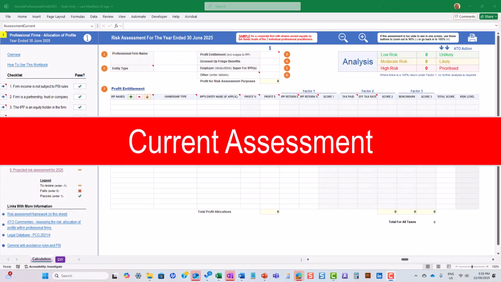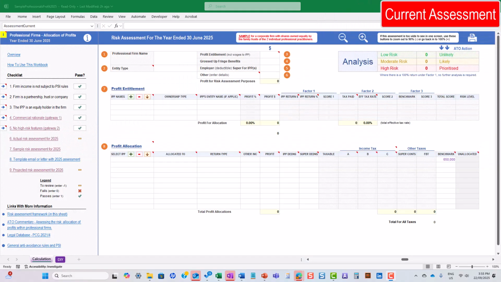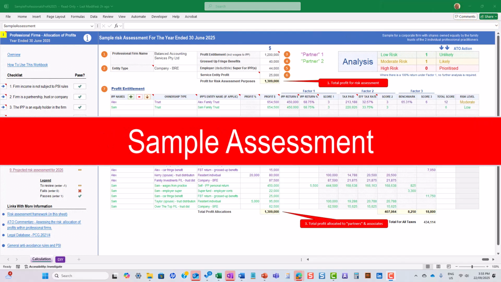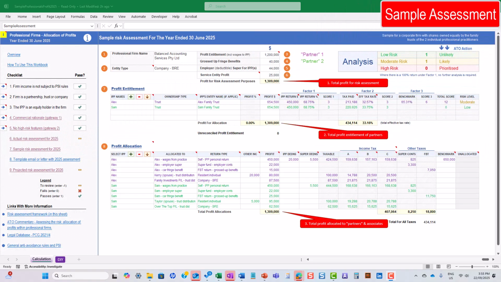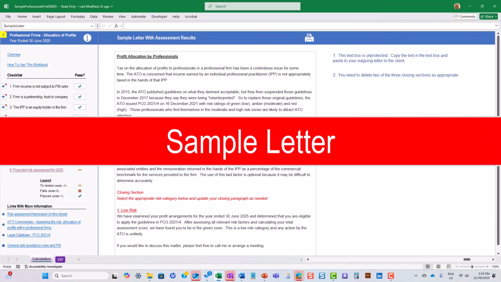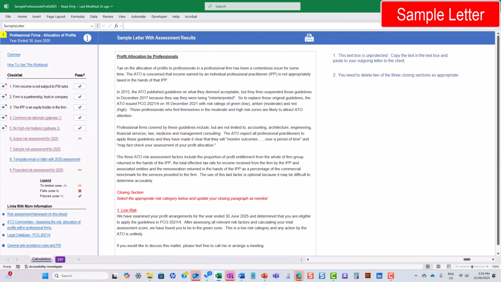This screen is where you make an actual risk assessment for the year. But before doing the actual assessment, I suggest that you look at the sample, which comes loaded with the workbook. Use this sample for guidance in completing your assessment. I'll come back to this sample shortly to have a closer look at the process. And after doing your assessment, there's sample text that you can use to send to your client explaining the guidelines and your assessment. Simply copy and paste all or part of the text from here into your outgoing email or letter.